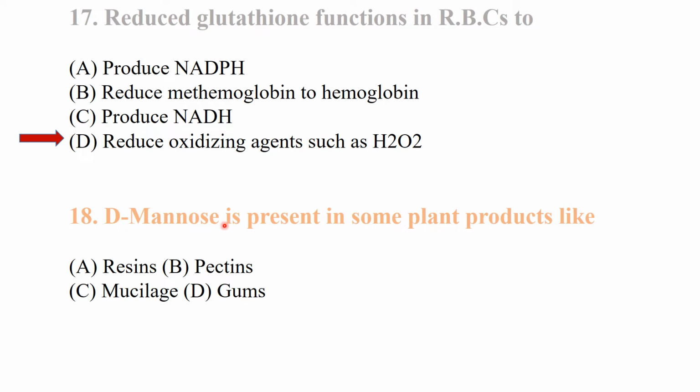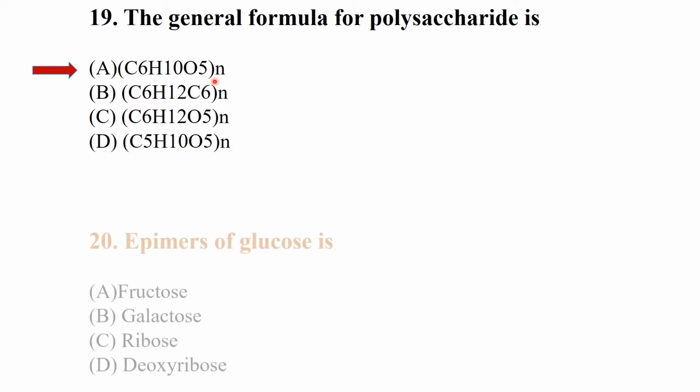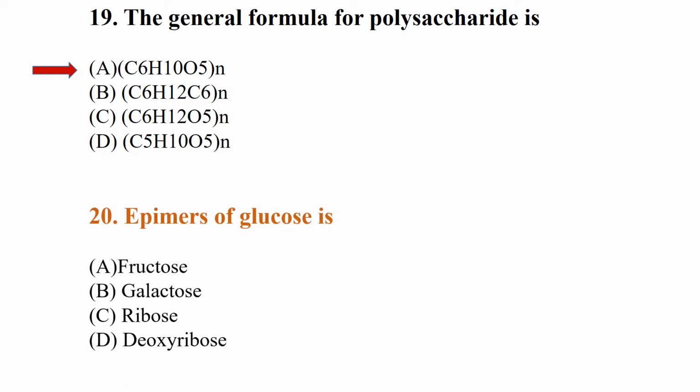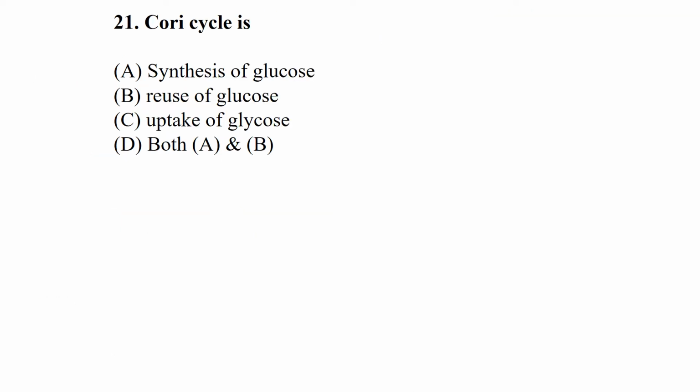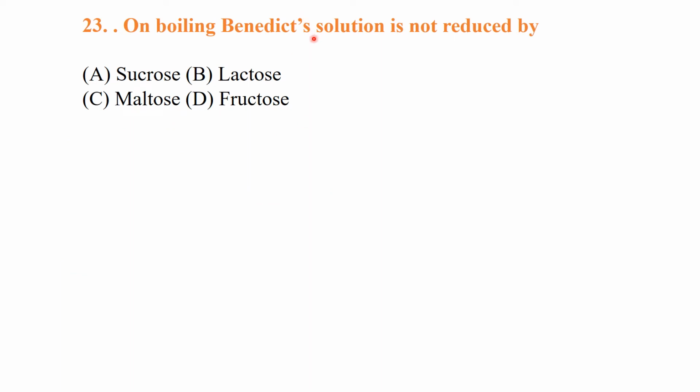D-mannose is present in some plant products like gums. The general formula for polysaccharide is C6H10O5N. The epimer of glucose is galactose. The Cori cycle is both A and B: synthesis of glucose or reuse of glucose. Cane sugar is known as sucrose. On boiling, Benedict's solution is not reduced by sucrose.